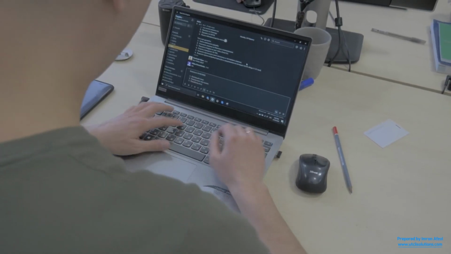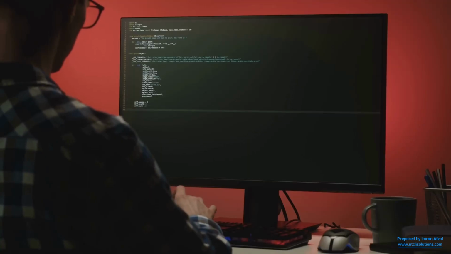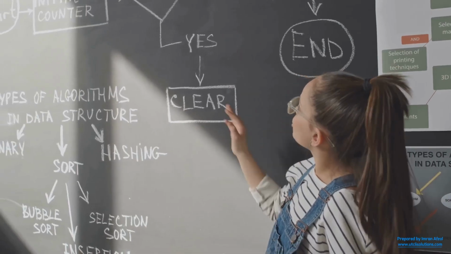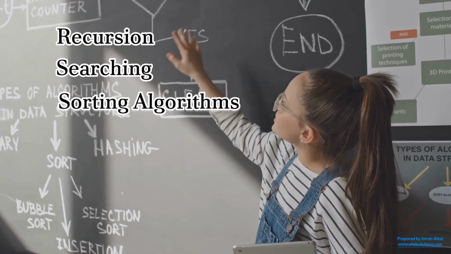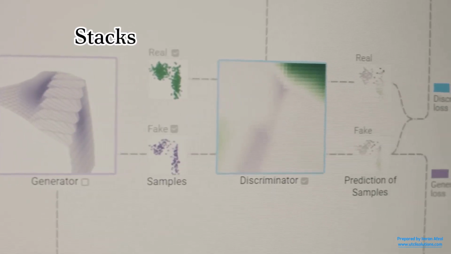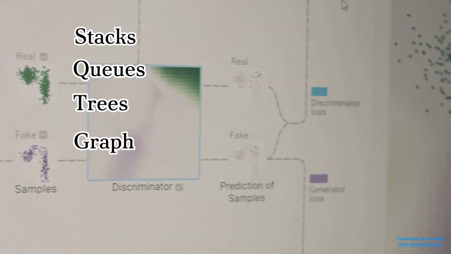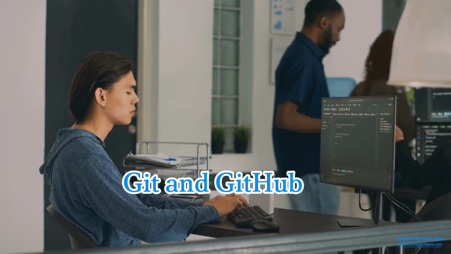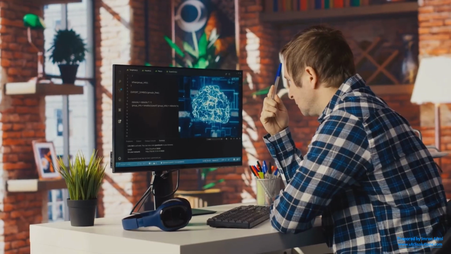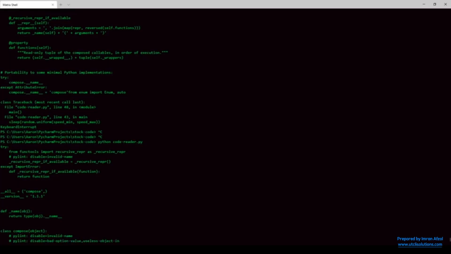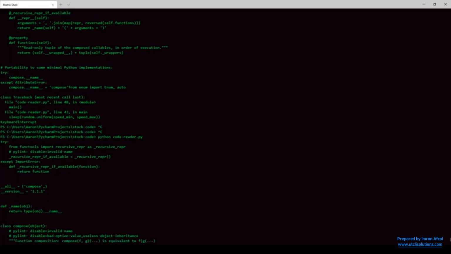Next, step 2, advanced programming and data structures, weeks 5 to 8. Once you are confident with Python basics, it's time to strengthen your coding logic and data structure implementation. Learn about recursion, searching, and sorting algorithms. Understand complex data structures like stacks, queues, trees, and graphs. Start using Git and GitHub. Version control is a must-have skill in AI development. Implement a basic database. AI relies on structured data, so understanding SQL and NoSQL is important.